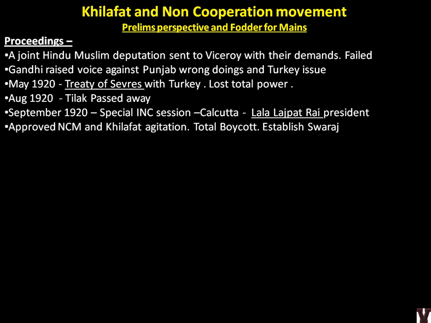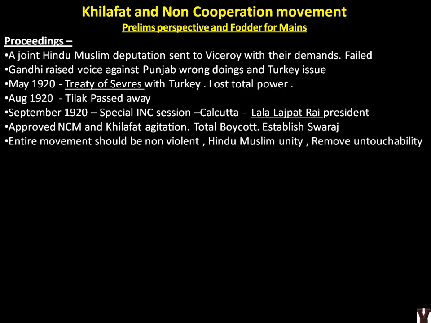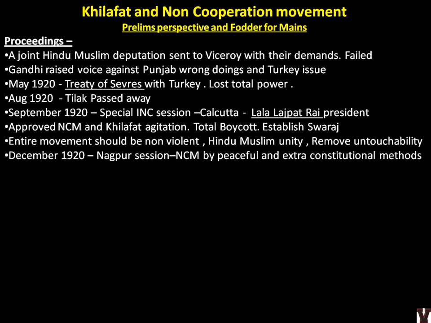He approved NCM, that is the non-cooperation movement, and the Khilafat agitation, because he was the president. So INC decided, okay, we'll conduct the NCM now, and total boycott was decided and established. Swaraj was the goal. The entire movement should be non-violent. Hindu-Muslim unity will be there, and untouchability should be removed, so that no one is kept outside the sphere of mass agitation. In December 1920, the actual INC meeting, the yearly event, happened at Nagpur, and again it was decided that it should be done by peaceful and extra-constitutional methods.